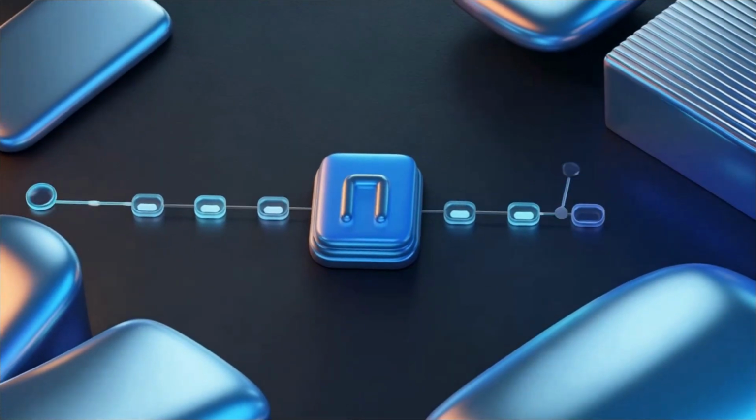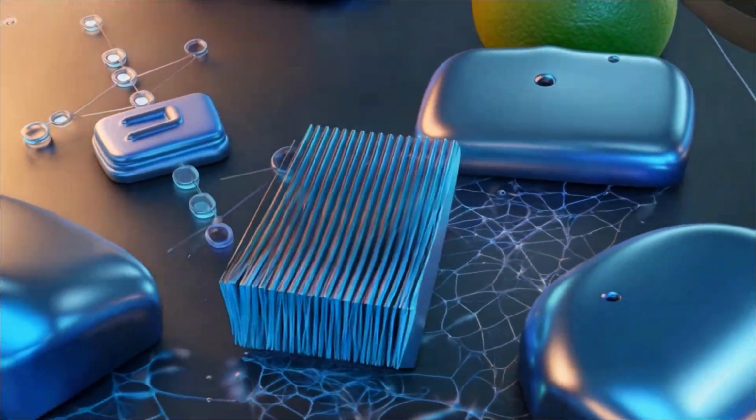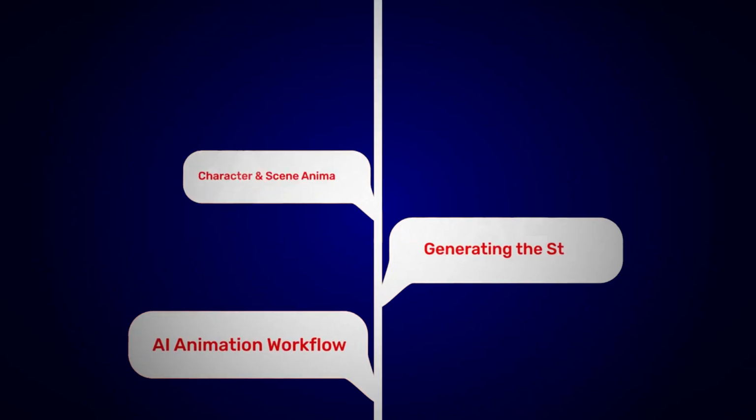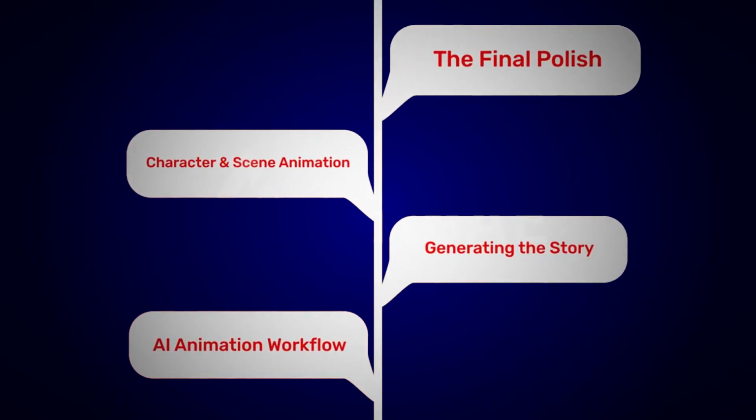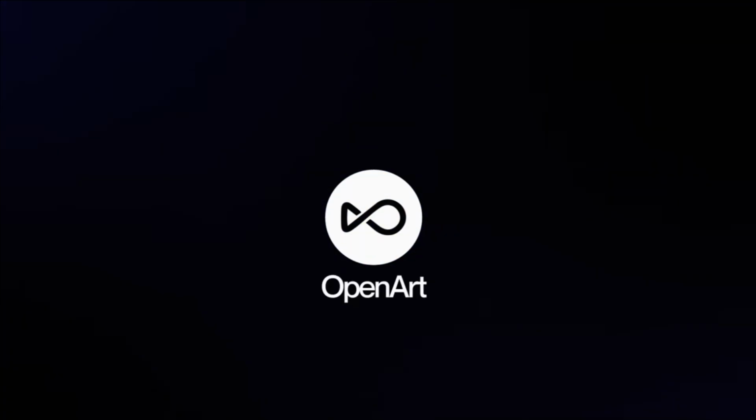Today, in this video, I'm going to break down this entire process. I'll show you the best tool on the market and walk you through a simple 4-step framework to create your first animated short. We'll cover everything from coming up with the story idea to creating consistent characters, animating scenes, and adding final polish. Forget everything you thought you knew about how hard animation is. Let's dive in. The tool we'll be using for this is OpenArt, which is a complete suite for generating our characters, scenes, and bringing them to life.